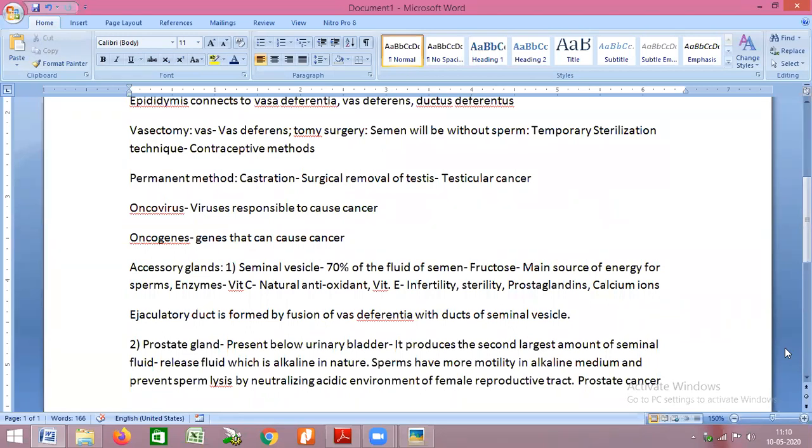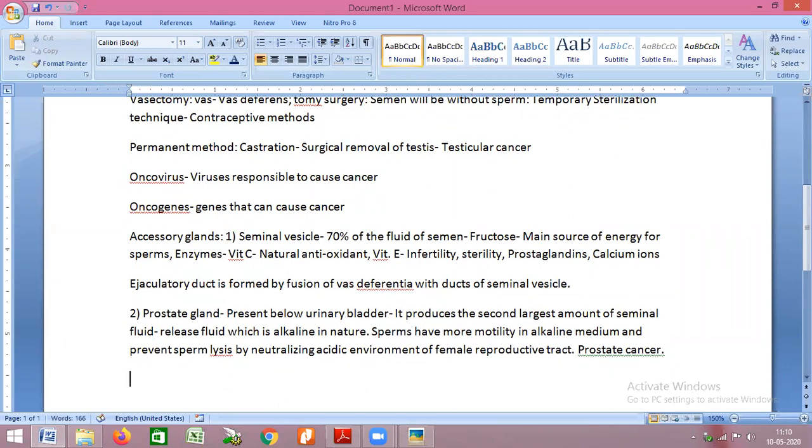There are certain diseases, sexually transmitted diseases, which can be transferred from mother to baby during pregnancy also. This transfer of chemicals or pathogens from mother to baby's body can happen through the placenta. And such chemicals are called teratogens.